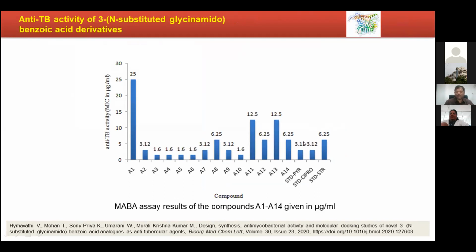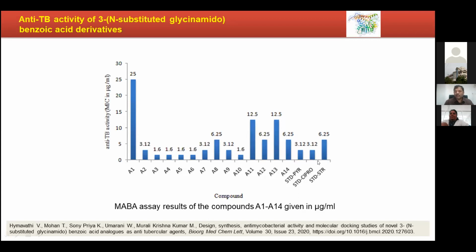But here for comparison, among the compounds that we have synthesized, 14 compounds, 1, 2, 3, 4, 5 compounds were shown to have superb activity. 1.6 is excellent. Double the potency of pyrazinamide and ciprofloxacin.